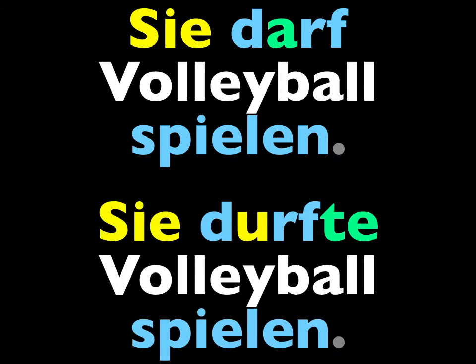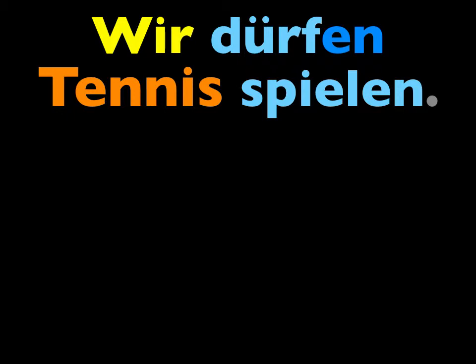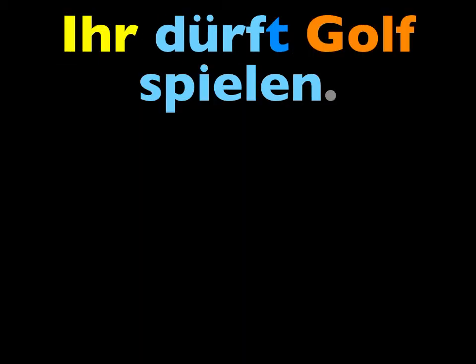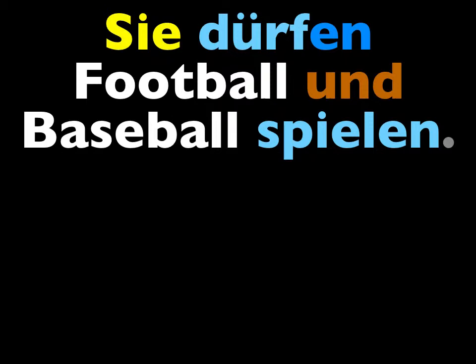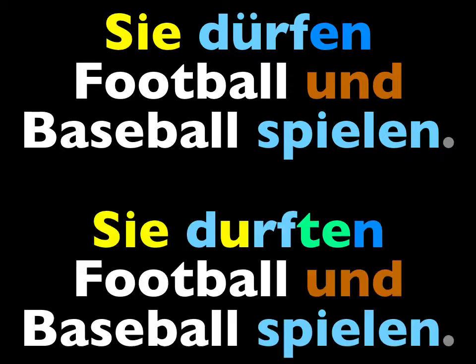Sie durfte Volleyball spielen. Wir dürfen Tennis spielen. Make it we were allowed to play tennis. Wir durften Tennis spielen. Ihr dürft Golf spielen. Make it you were allowed to play golf. Ihr dürftet Golf spielen. Sie dürfen Football und Baseball spielen. Make it you, formal, or they were allowed to play football and baseball. Sie durften Football und Basketball spielen.